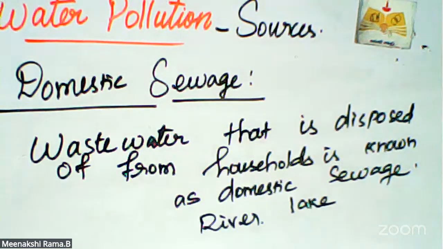Untreated sewage contains impurities such as organic matter from food waste and toxic chemicals from household products. It may also contain disease-causing microbes.